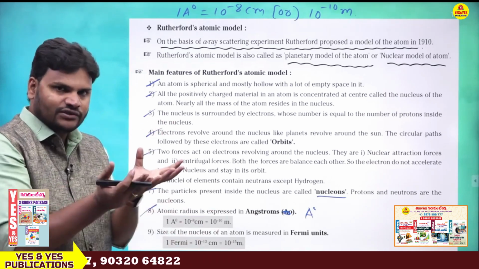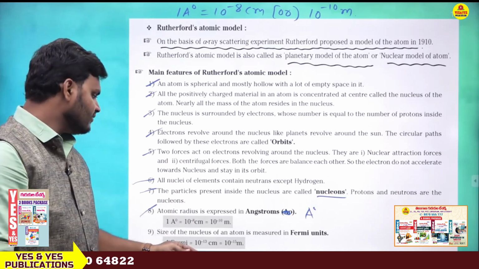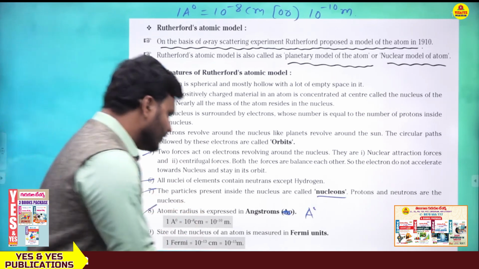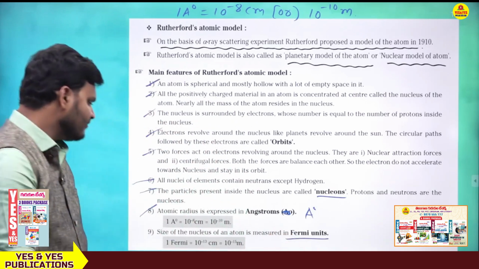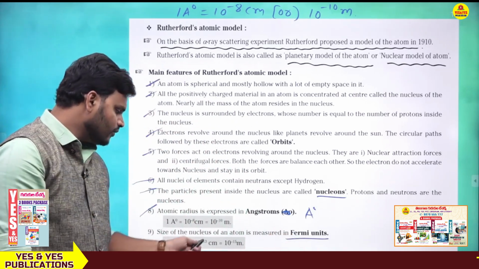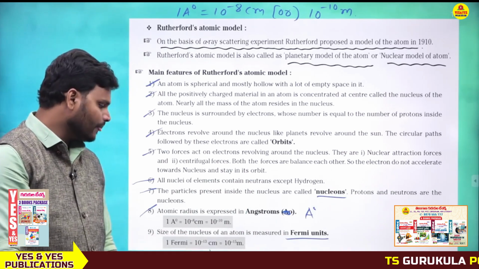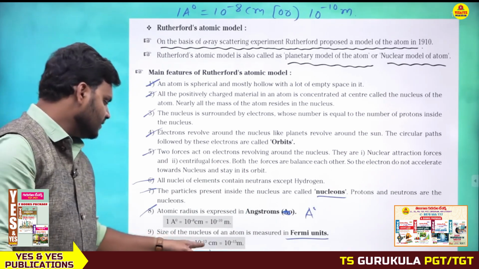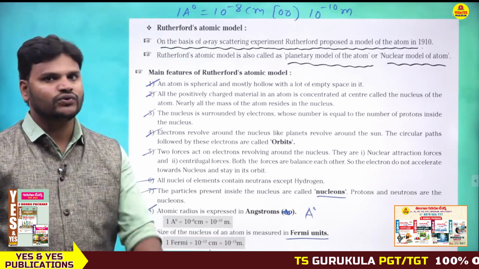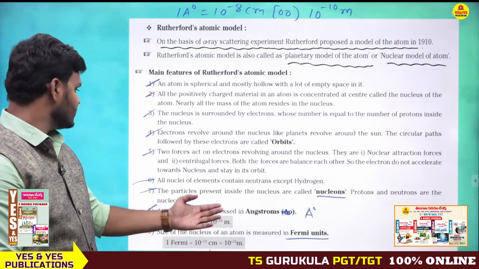How much is the size of the nucleus? The size of the nucleus of an atom is measured in Fermi units. 1 Fermi equals 10 power minus 13 centimeter, otherwise 10 power minus 15 meter. Actually, between centimeter and meter, only minus 2 is the difference. Here also the same logic.